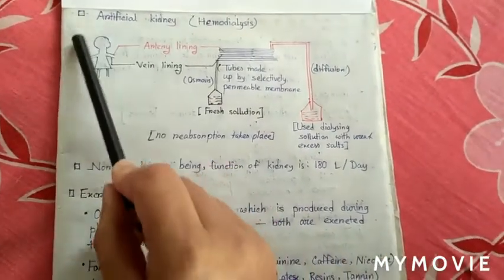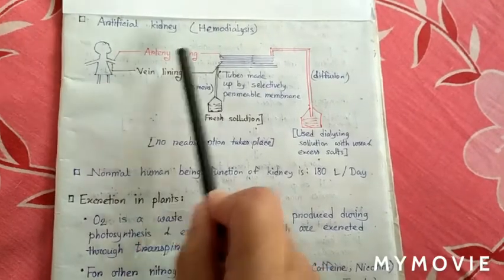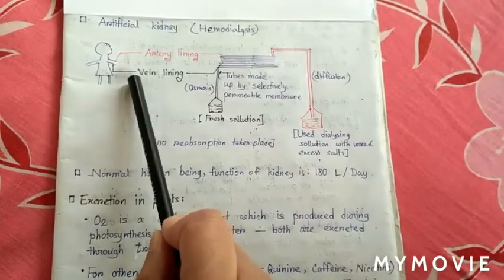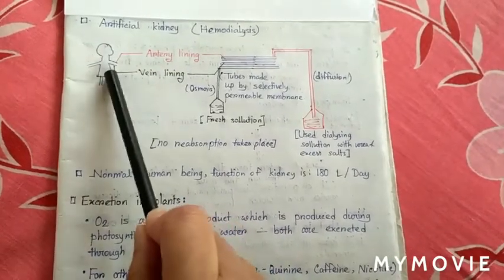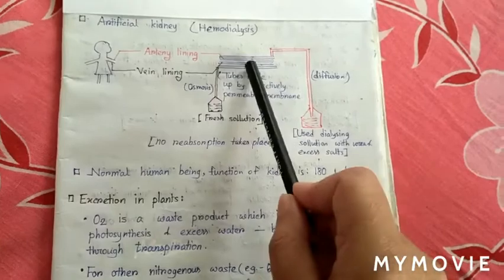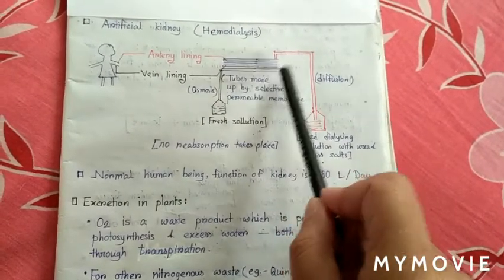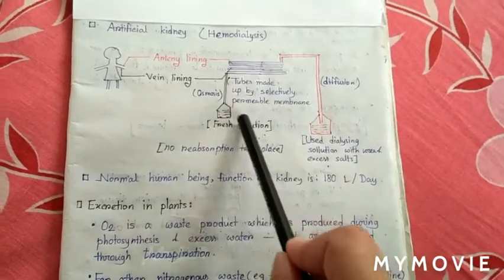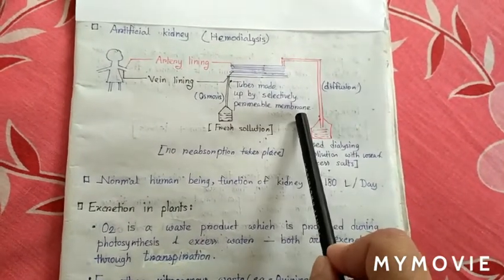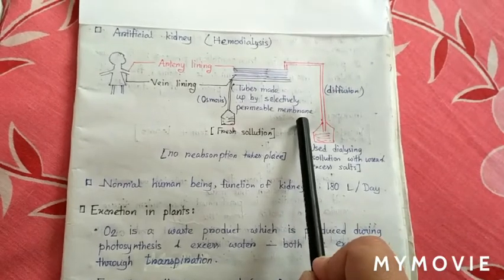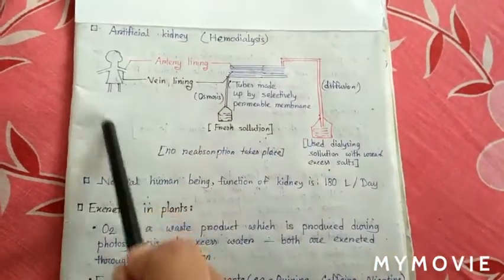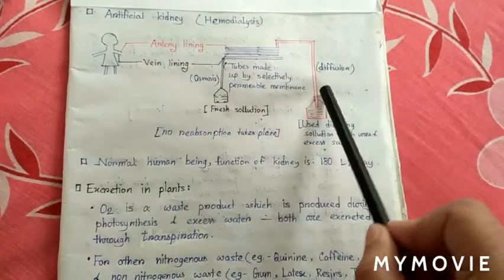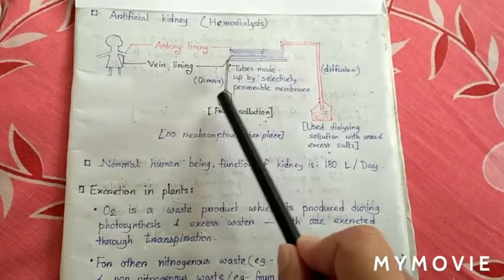Now, this is a human body. One line or channel is attached to an artery and another line or channel is attached to a vein. Here are tubes which are made of selectively permeable membrane. We all know that selectively permeable membrane is used in the osmosis procedure, and this total artificial kidney mechanism is dependent on diffusion and osmosis simultaneously.